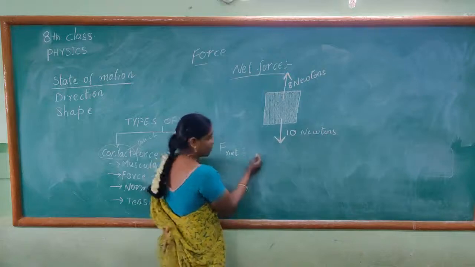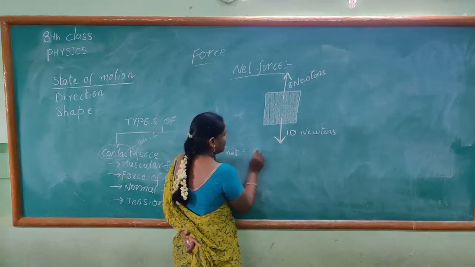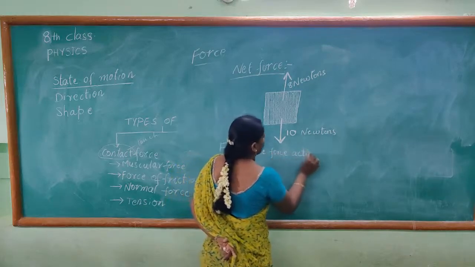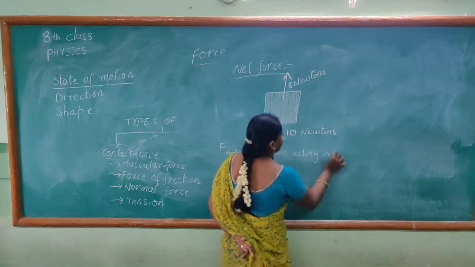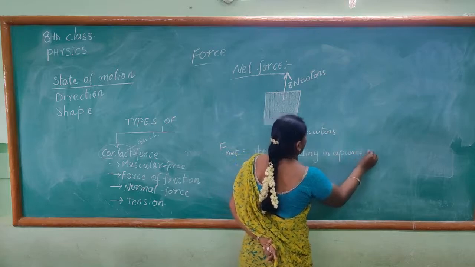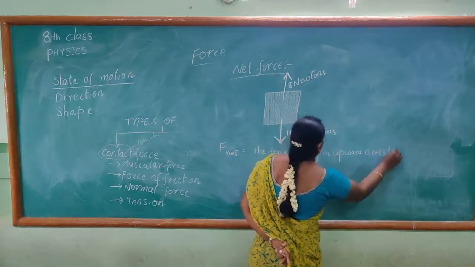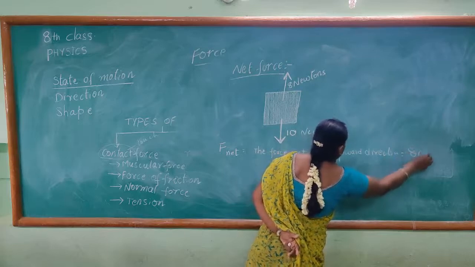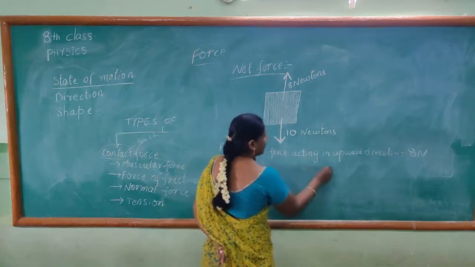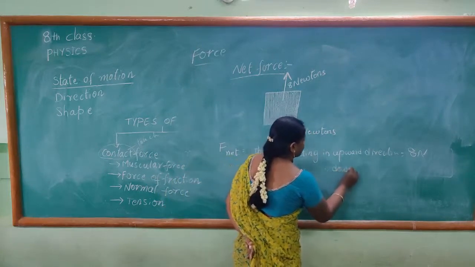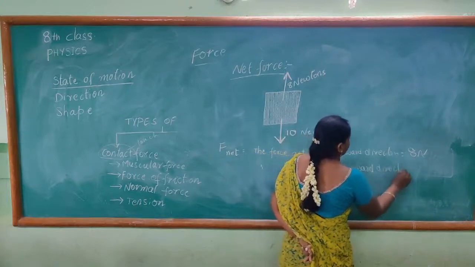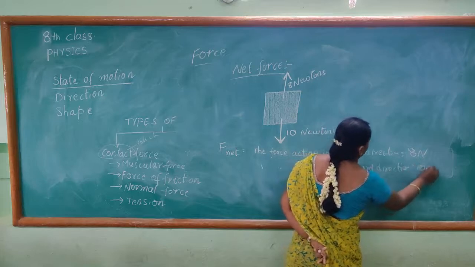To find out net force, what are the forces acting in the upward direction? The upward force is 8 newtons. Next, the force acting in the downward direction is 10 newtons.